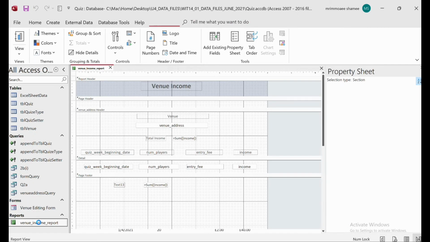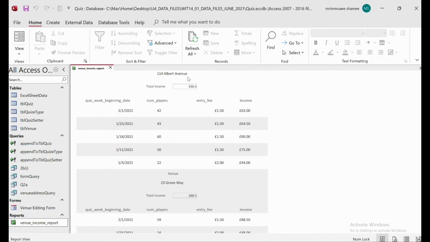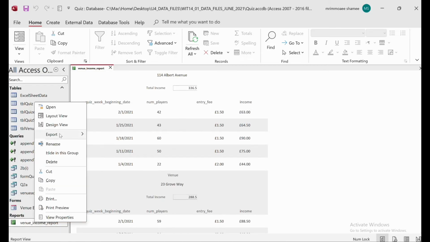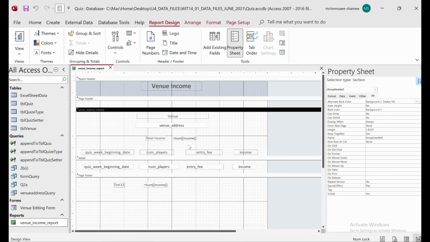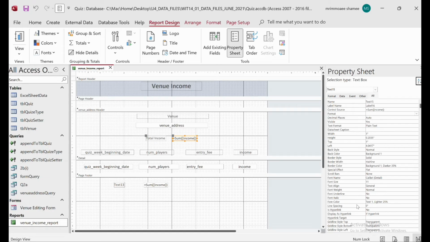So when you go to the venue report, we can see the answer for the income, right? But now we have to add the pound symbol here. So for that thing we will do the same thing. Click here, go to all, sort it, and then choose the format. Where is the format? Yeah, here is the format. Copy the formula and save it.